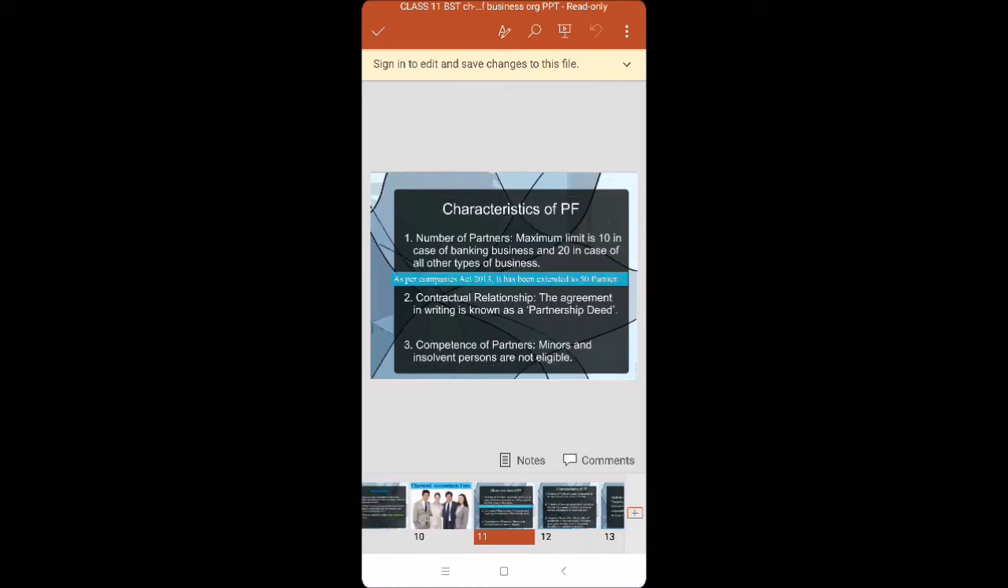Then competence of partners. Here you can see minors and insolvent persons are not eligible to become a partner in the partnership firm.